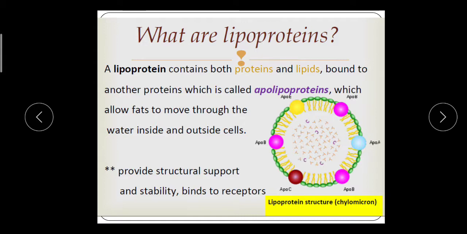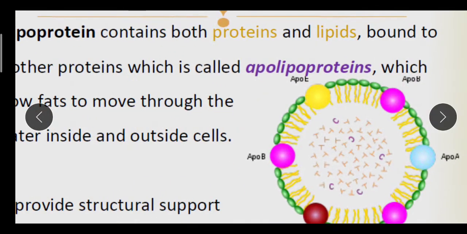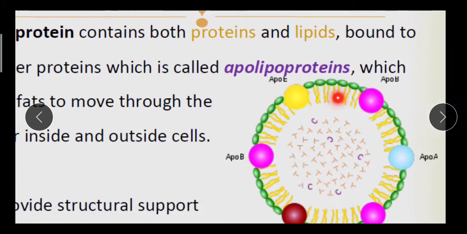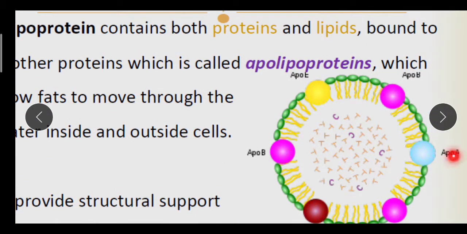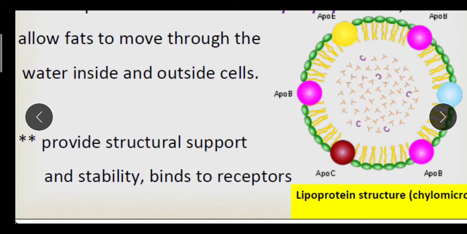On the surface of lipoprotein there is another protein present which is called apolipoprotein. Here you can see the different types of apolipoprotein: ApoB, ApoE, ApoA, ApoC.